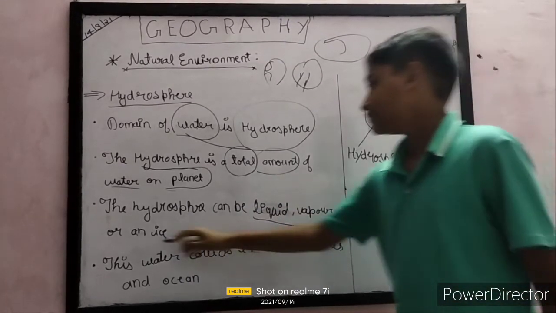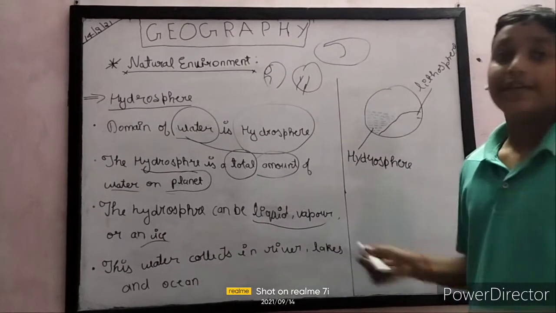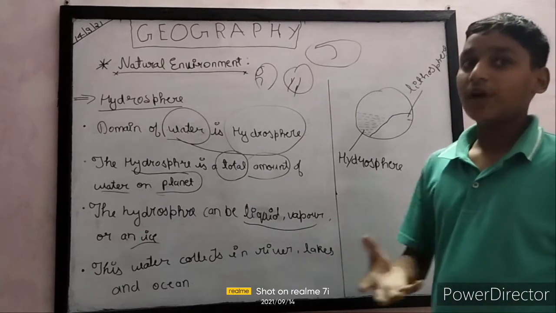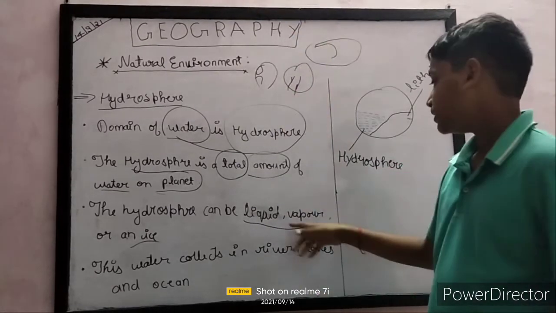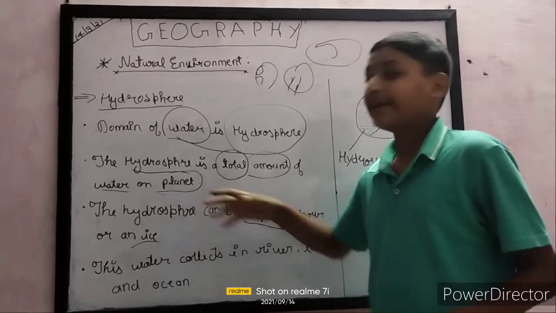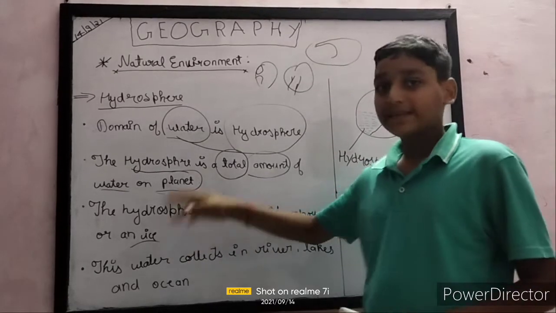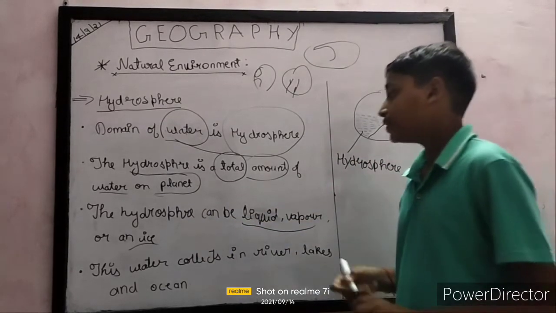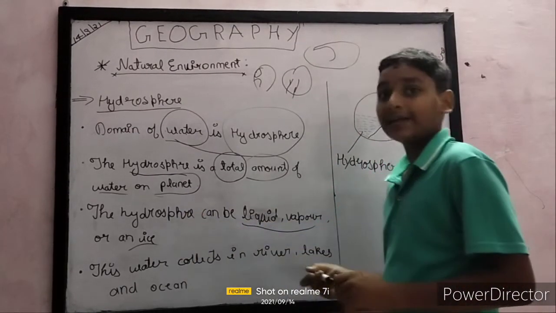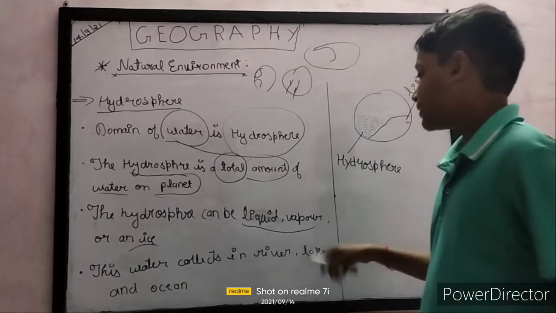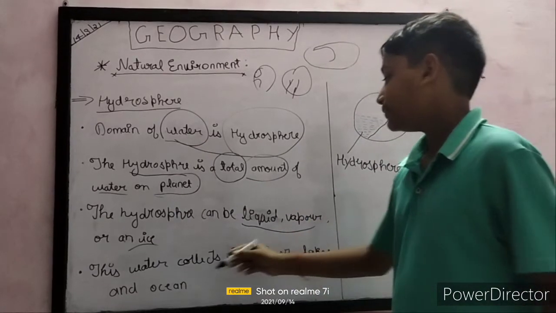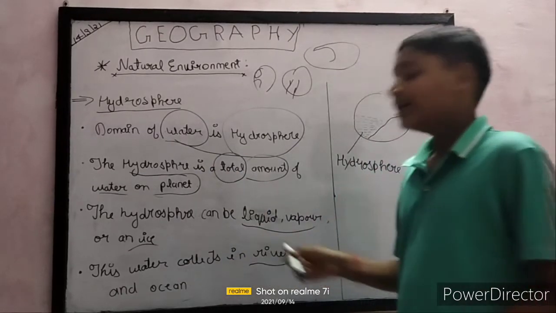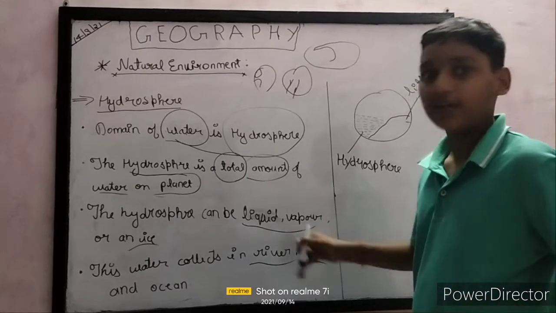All three states: liquid is water, and vapor, when the water boils and comes into gaseous form, and ice, when water freezes. All these three forms come under hydrosphere. The hydrosphere water is collected in rivers, lakes, and oceans. The rivers, lakes, and oceans are part of hydrosphere.